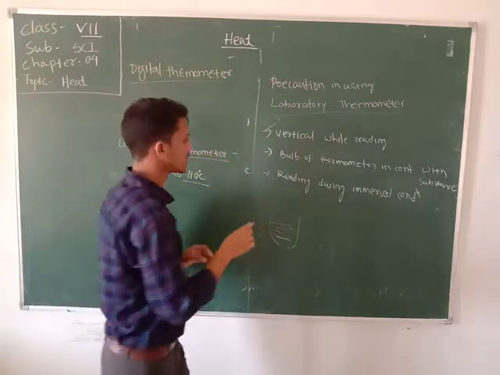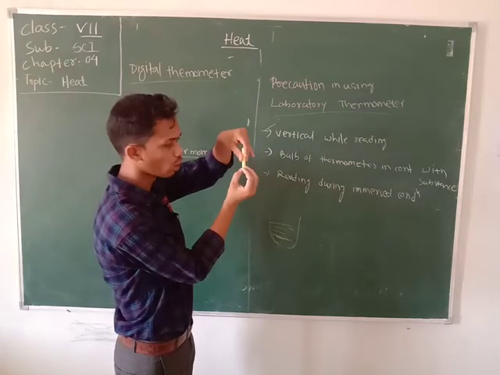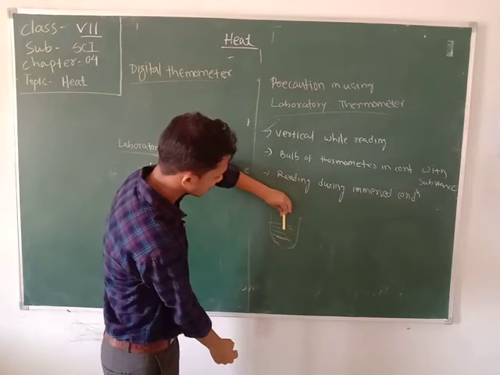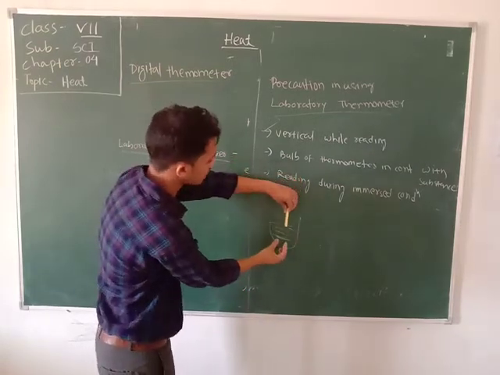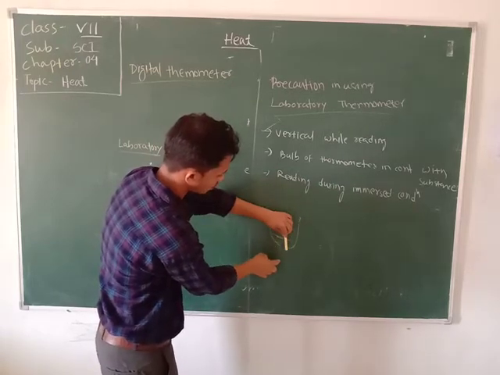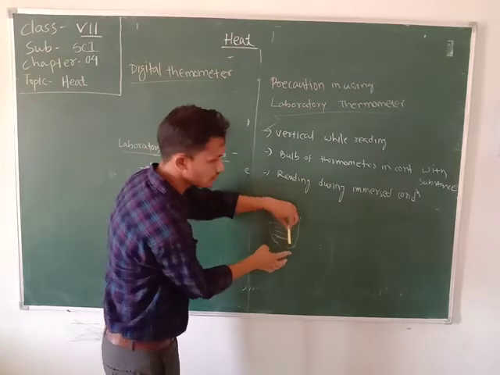Next, suppose this is the bulb part, the lower part of the thermometer. The bulb part of the thermometer is placed in contact with the substance whose temperature we want to measure. It should not touch the container, and it should not be placed at the bottom of the container.